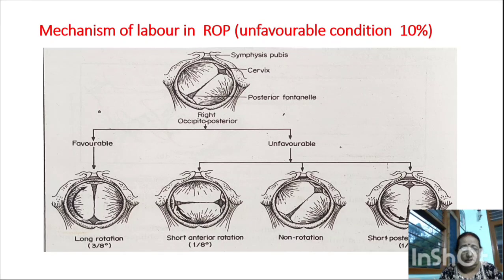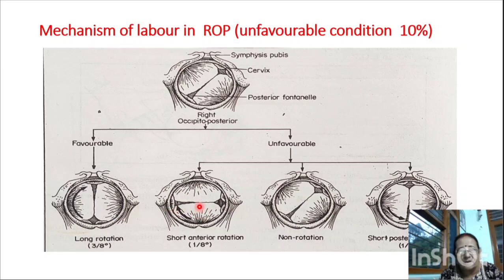Now I will discuss the unfavorable condition or unfavorable mechanism of right occipito-posterior, that is the 10%. Firstly, we have the favorable mechanism. We have already discussed this favorable mechanism. The occiput is over the sacroiliac joint and the sinciput toward the iliopectineal eminence, and it will rotate from this side to that. It will come from the right occipito-posterior to the right occipito-anterior. The rotation will be 3/8 in circle.